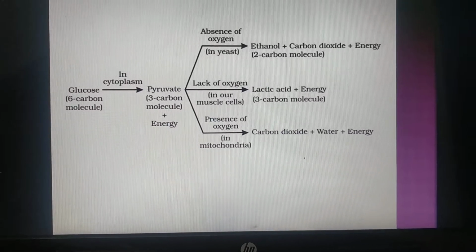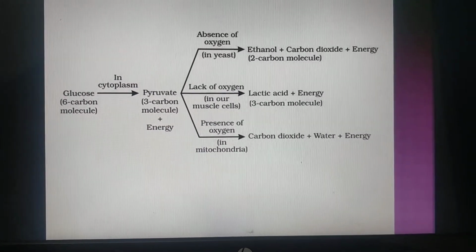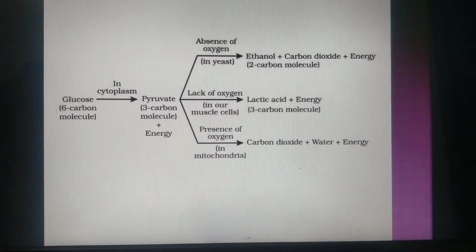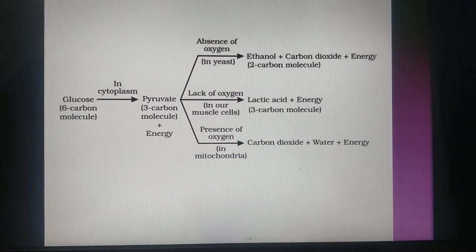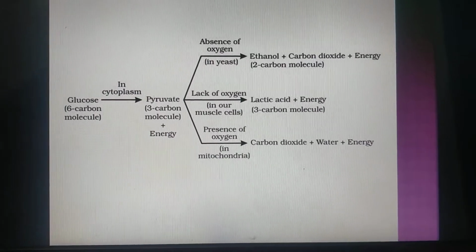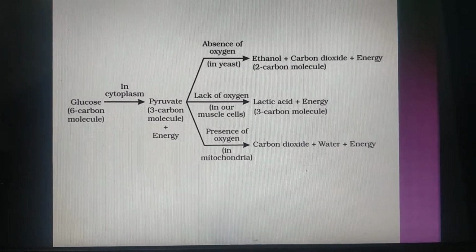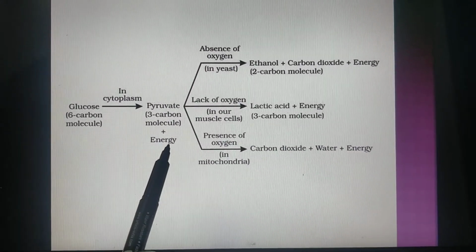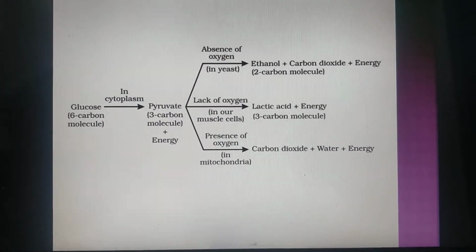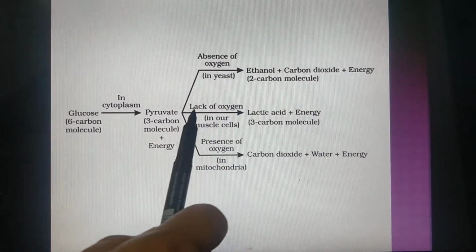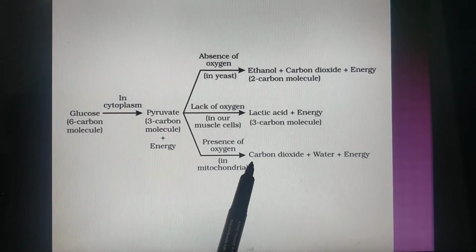This process is the same in all the organisms, whether they use oxygen or they do not use oxygen. From pyruvate onwards, the pathway changes. This initial process occurs in the cytoplasm of the cell. Some energy is released in these initial steps. The further pathway varies in different organisms.